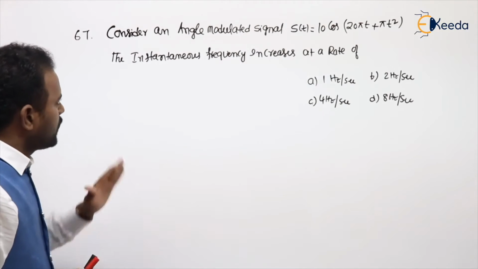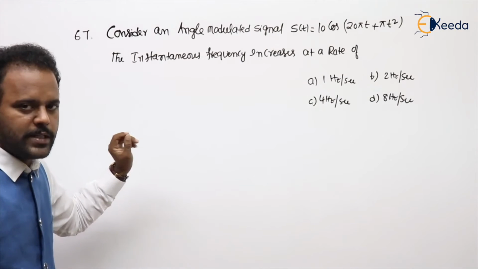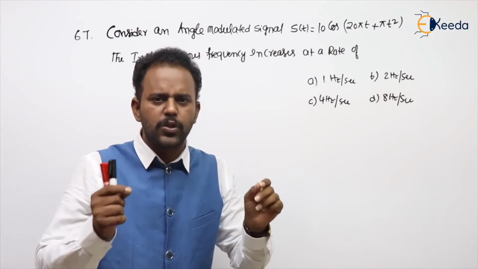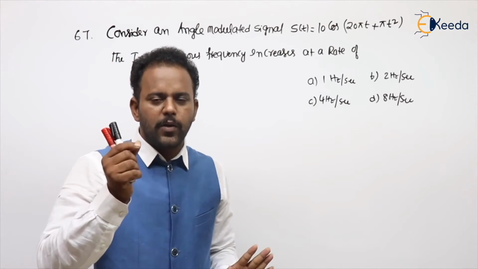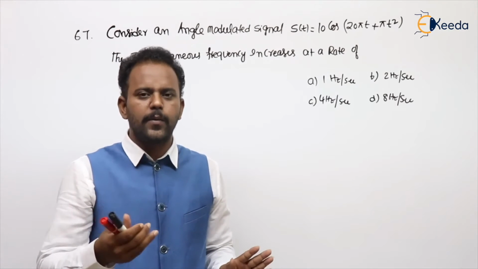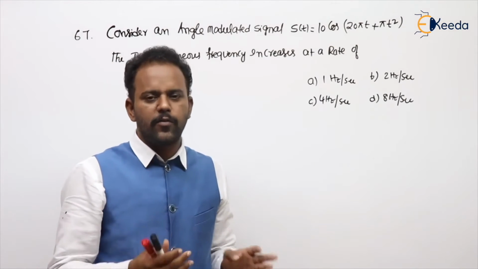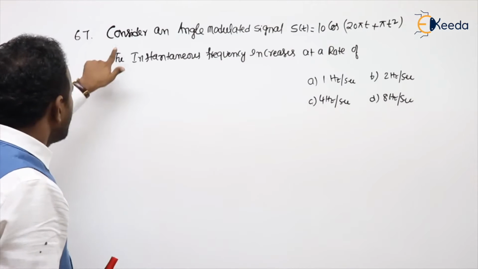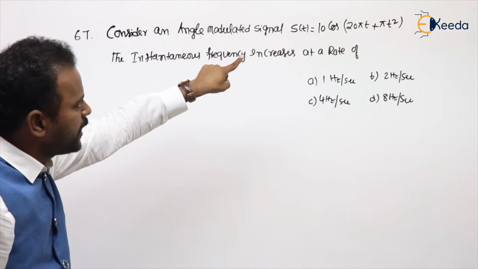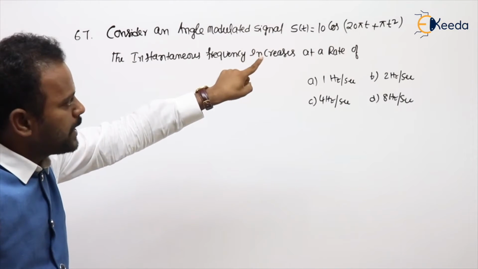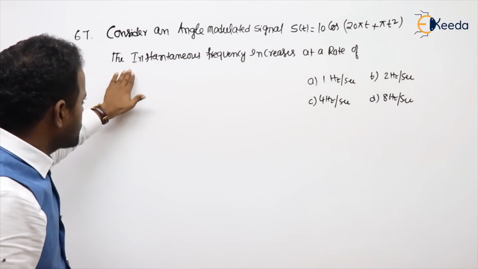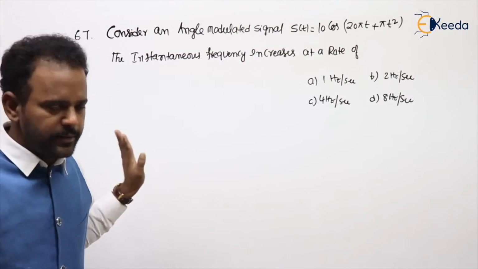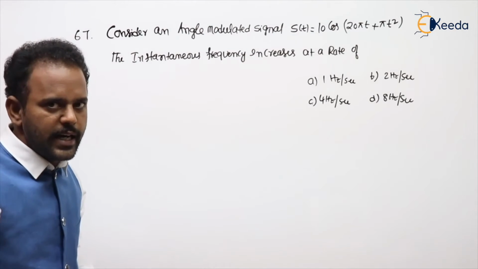See the next problem. From here onwards, another 4 or 5 problems are based on the instantaneous frequency. Very, very important. Number of times questions are asked in the GATE examination, from calculation of instantaneous frequency, from there calculation of delta F as well as delta phi. These are regular models. First see the problem on instantaneous frequency. Consider an angle modulated signal s of t equal to 10 cos of (20 pi t plus pi t square). The instantaneous frequency increases at a rate of, rate means d by dt. You can see the options also, in Hz per second.